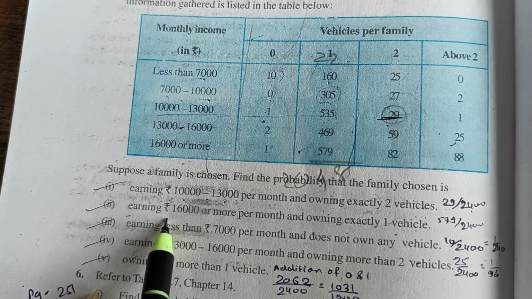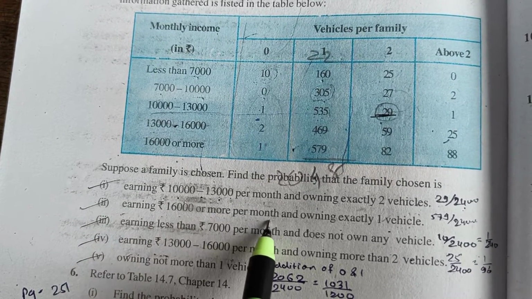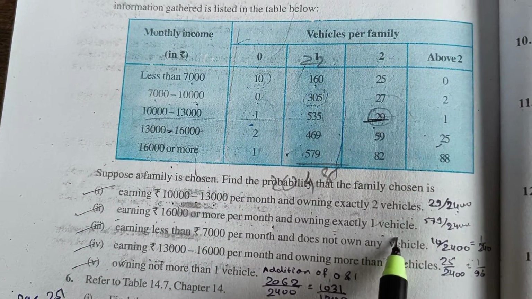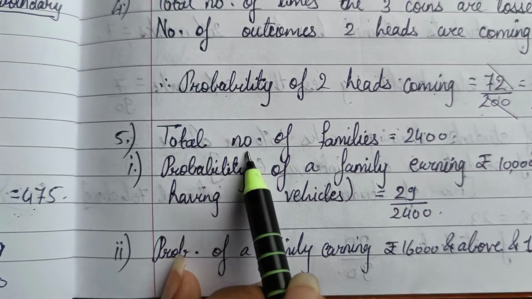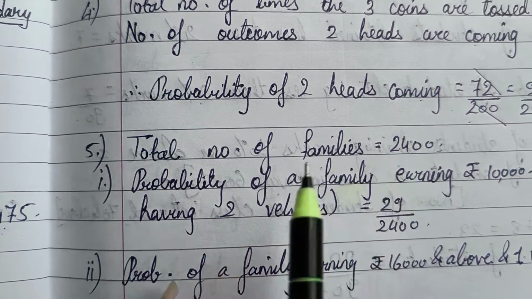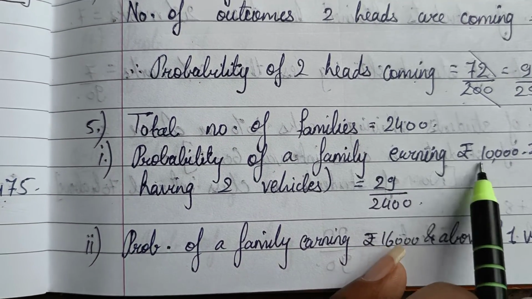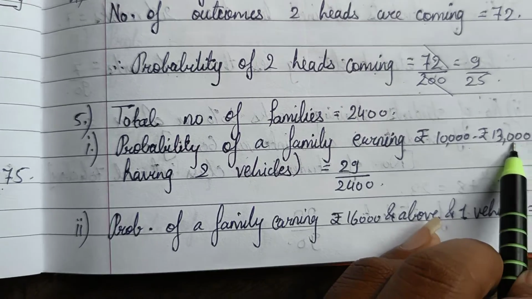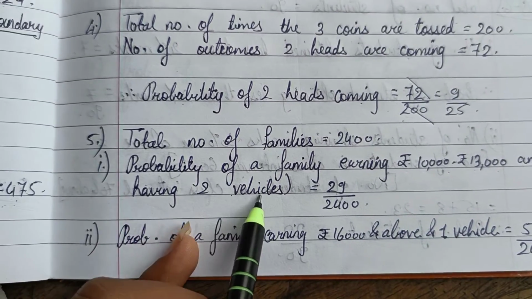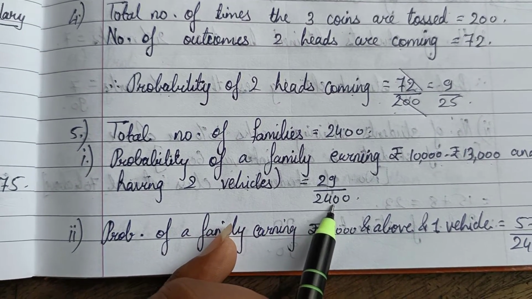Now earning rupees 16,000 or more per month and owning exactly 1 vehicle. See, this way you have to do. Total number of families is 2400. Now probability of a family earning rupees 10,000 to 13,000 and having 2 vehicles is 29 to 2400.